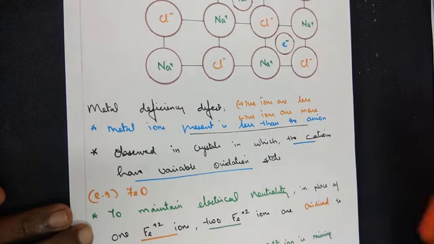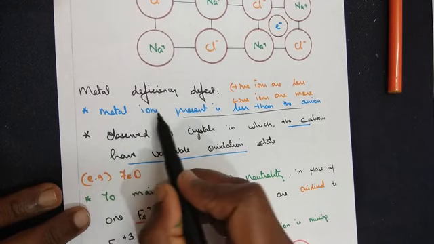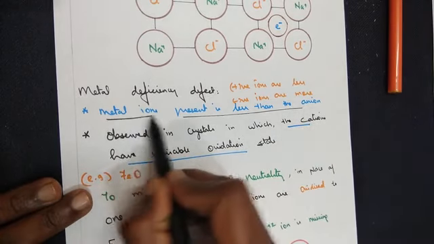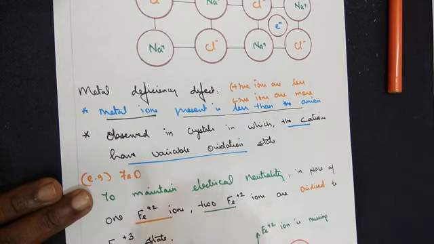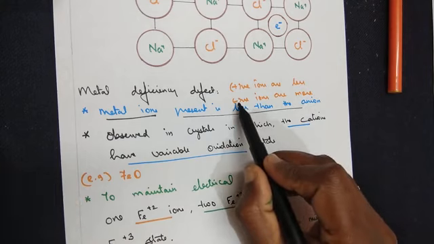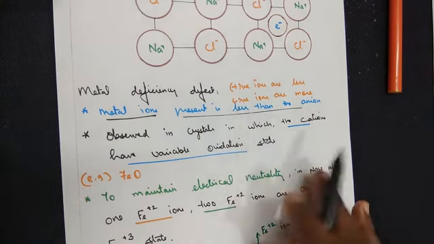So it is the vice versa of metal excess defect. Explanation: metal ions present are less than the anions. Remember, metal ions are always positively charged and anions are negatively charged. So here negatively charged ions will be more, positively charged ions will be less.